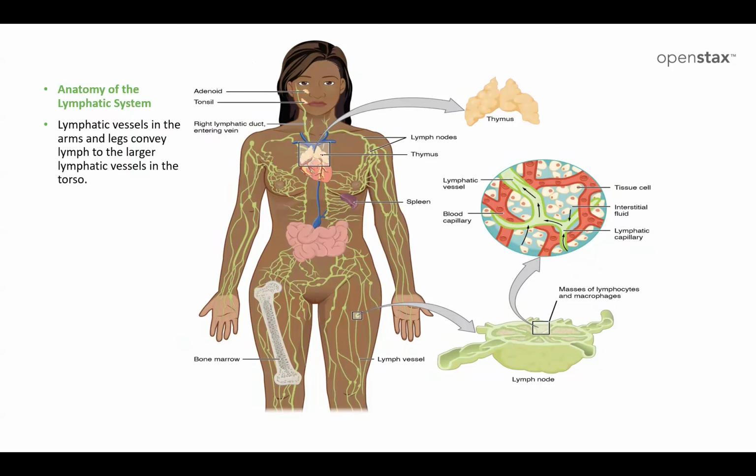Again, this is the thymus just above the heart, and the place for making blood cells, which is the bone marrow. We have a lot of lymphatic nodes around our armpit. Around the groin area, there are also a lot of lymphatic nodes and nodules. So these are part of the organs of the lymphatic system.